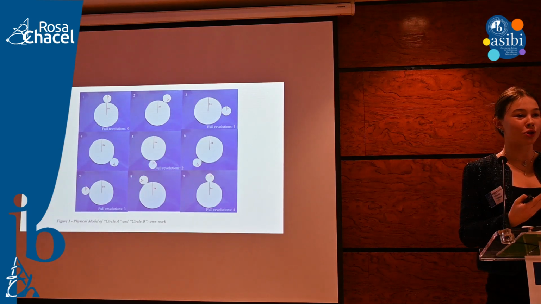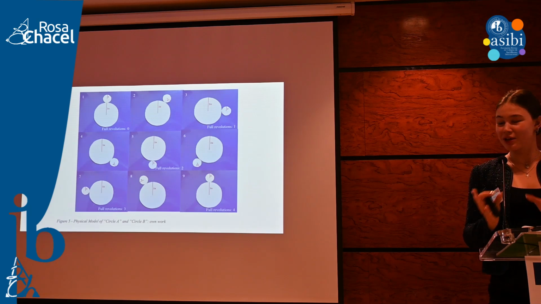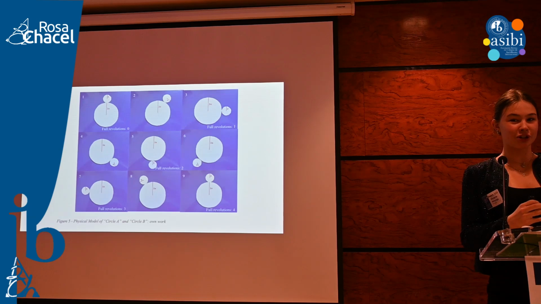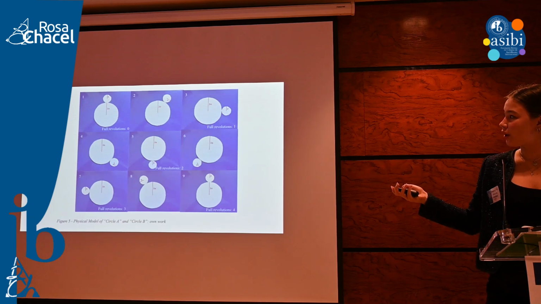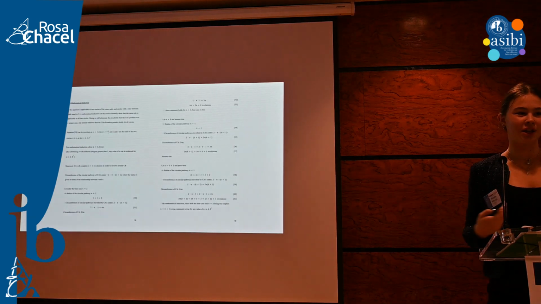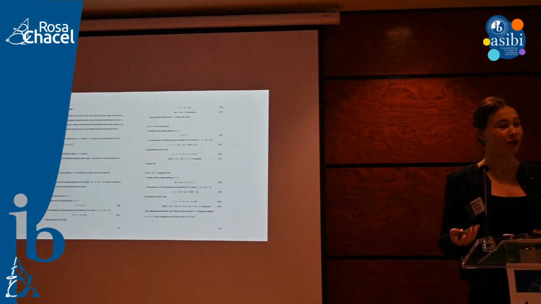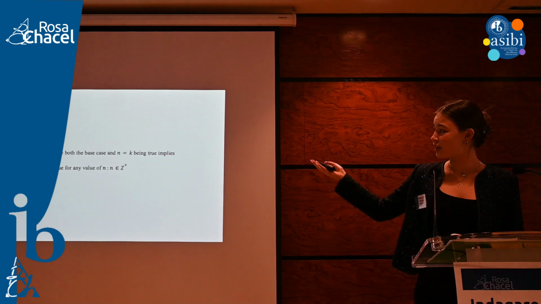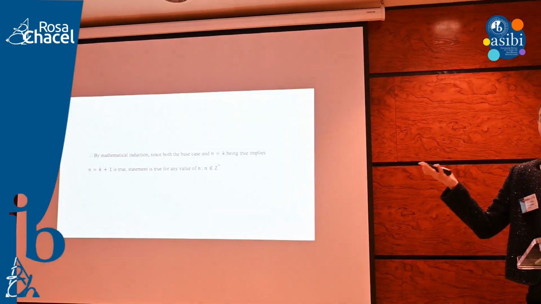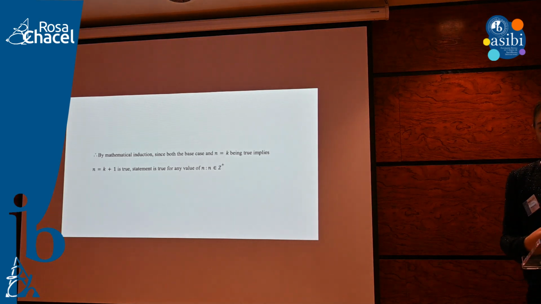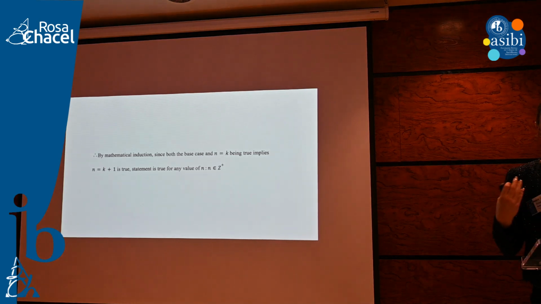So we've shown that the paradox works for 2 circles with the same radius. We've seen that it works physically for 2 circles with a radius ratio of 1 to 3. So I went on to use mathematical induction, which is a formal method of proof, just to show that it is in fact a paradox that is applicable to all circles. And the conclusion that I came to is yes, in fact, this rule works despite any ratio of the circles. So it's not just 1 to 1, not just 1 to 3, but any 2 circles you have, they are going to have this one additional revolution.